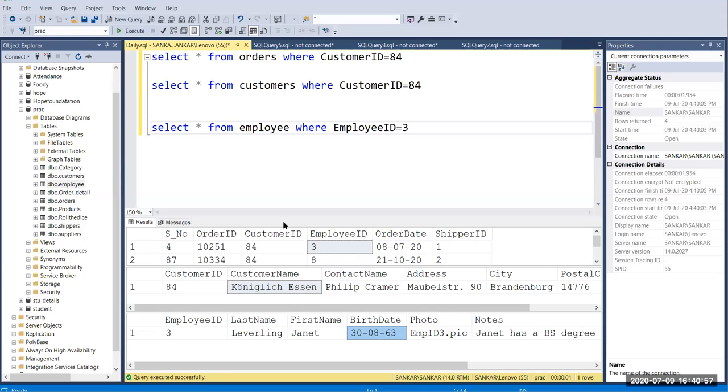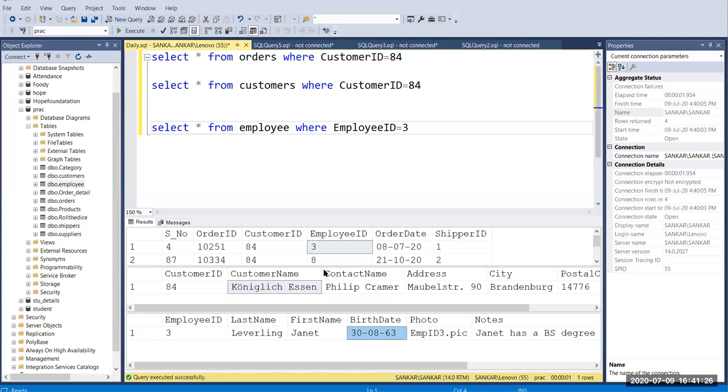So you can link your tables like this, and you can get the entire data. Now you can get how many orders have been placed, how many employees have placed their orders, and also what customer bought that product. Okay, so you can get the entire detail, right? So you can connect the tables by using this concept.